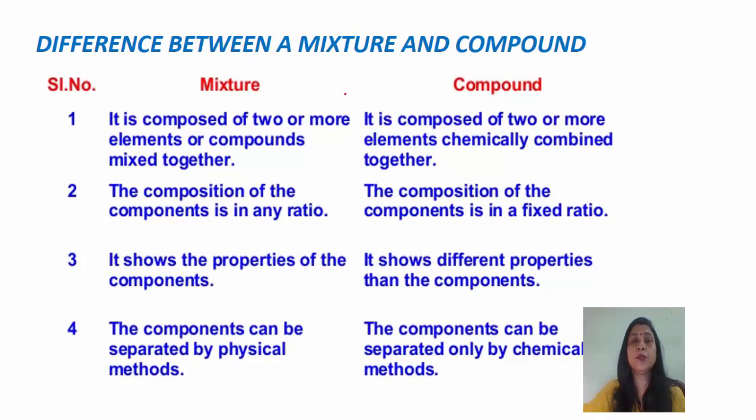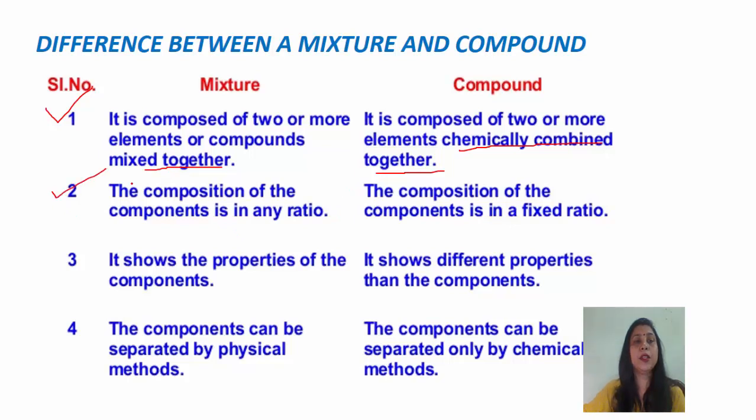Now, what are the differences between a mixture and a compound? Number one, mixture is composed of two or more elements or compounds mixed together. Okay, there is no reaction, only mixing is there. Whereas compound is composed of two or more elements which are chemically combined together, means there are chemical reactions taking place among the elements or the molecules in the compound.